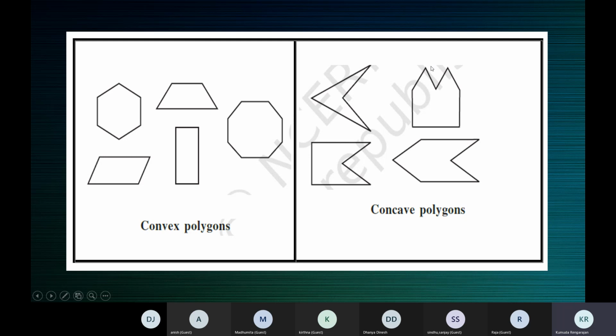See here also, there's an opening here. Here also, see it? It's as if the mouth of some animal is open. Here also. So on the face of it, when you just look at it, you can say whether it is convex or concave. These are concave polygons. These are concave polygons. These are concave polygons. And these are convex polygons.